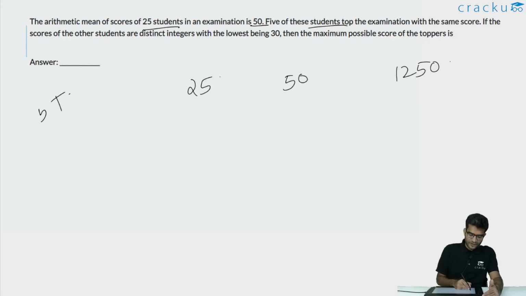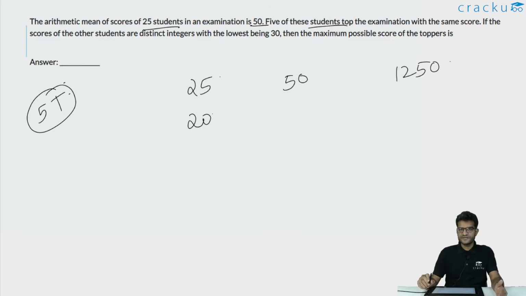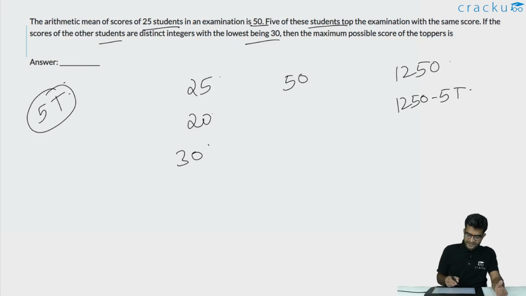So because there are 5 toppers, the total marks scored by these 5 toppers is 5T. So there are 20 students left who are not the toppers, and the total score by these 20 students will be equal to 1250 minus 5T. We are told that the least marks was 30. And all of these remaining 20 students scored distinct integers.